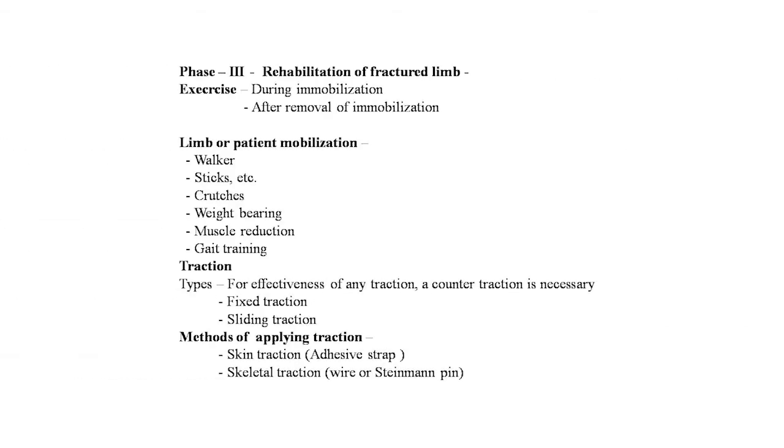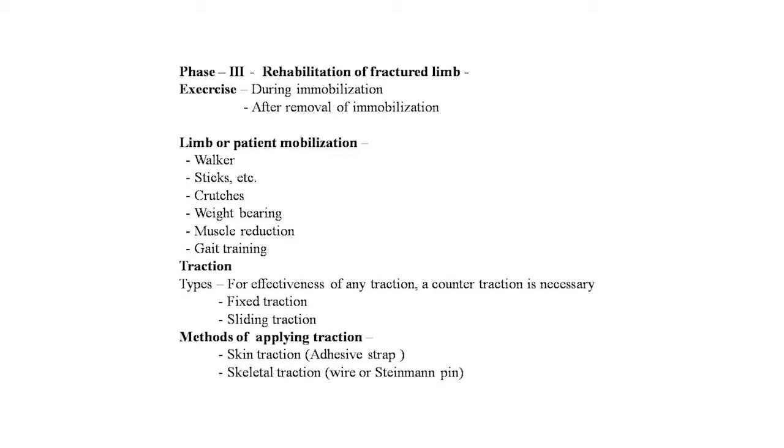Now in the treatment of the fracture, that is phase 3, rehabilitation of the fractured limb. Exercise during immobilization. After removal of immobilization, limb or patient mobilization should be used, that is walker, sticks, crutches, weight bearing, muscle strengthening, and gait training. These are for the limb or the patient mobilization. These procedures should be followed.